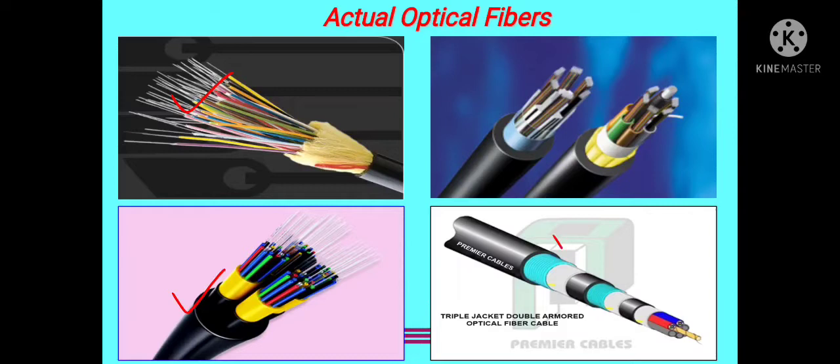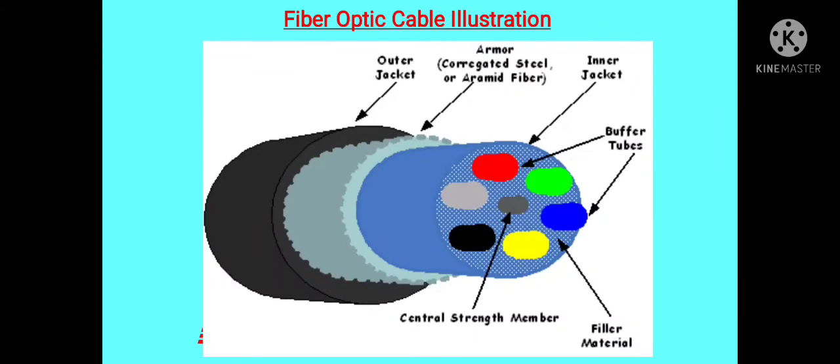In this last and fourth diagram, this is a premium type cable, a triple jacket and double armor type optical fiber cable. In this figure, a typical illustration of optical fiber is shown. The actual optical fibers are packed into these buffer tubes, and these buffer tubes are also given particular colors for proper identification.